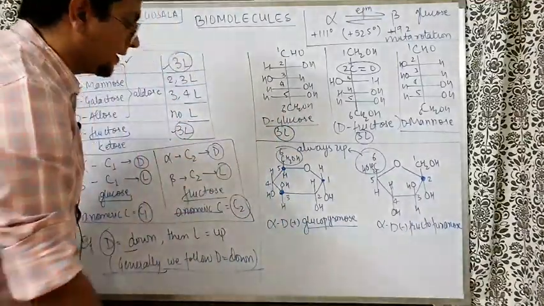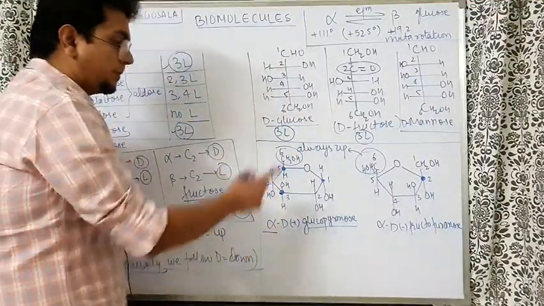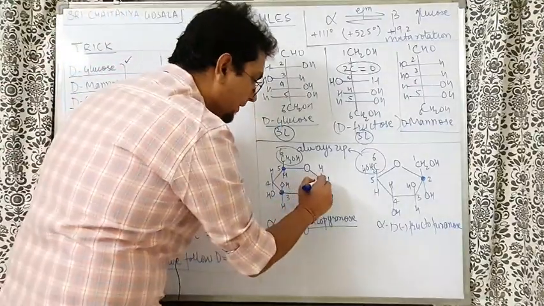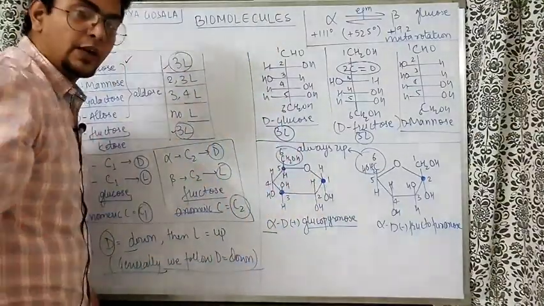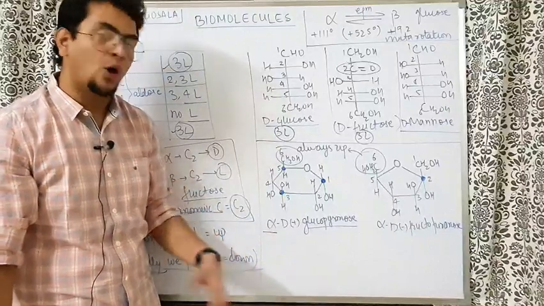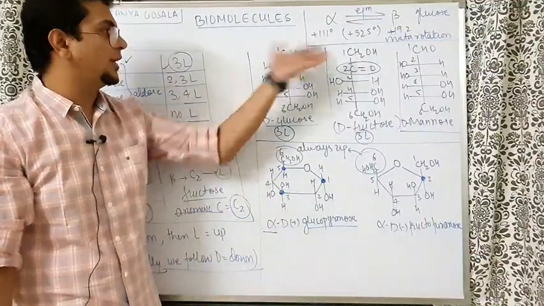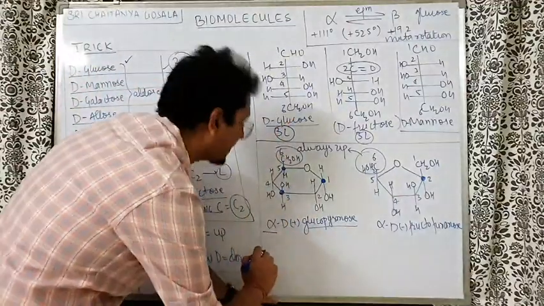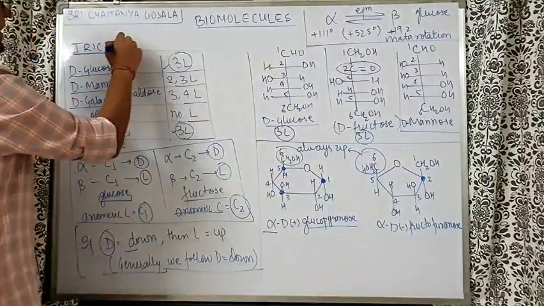So is it alpha glucose or beta glucose? Sir, this is alpha glucose. How can you say so? Because of the C1 carbon. One more trick you can remember. Sir, in the cyclic structure, how would we know which is the C1 carbon? Because here we can understand C1, C2, but in the cyclic structure, how will we know? So I can tell you the anomeric carbon trick.